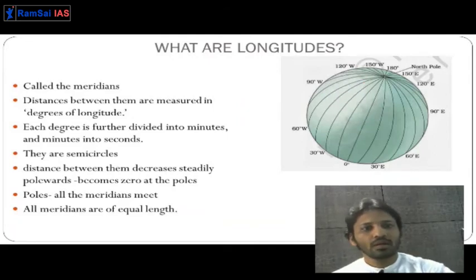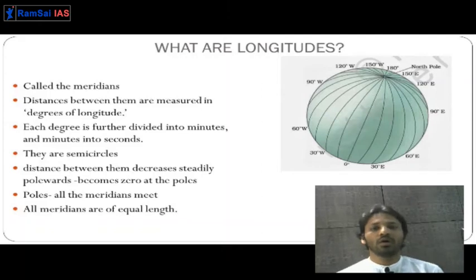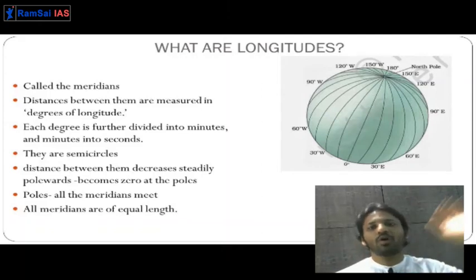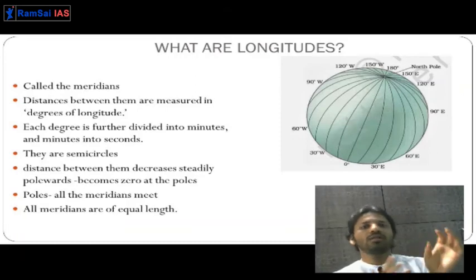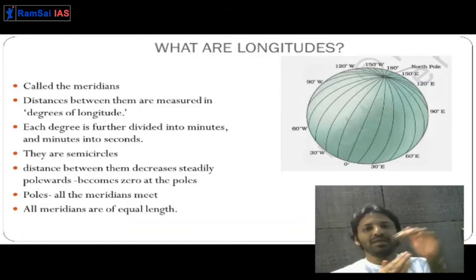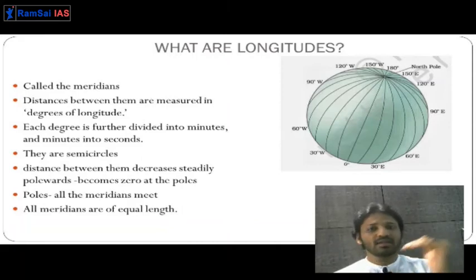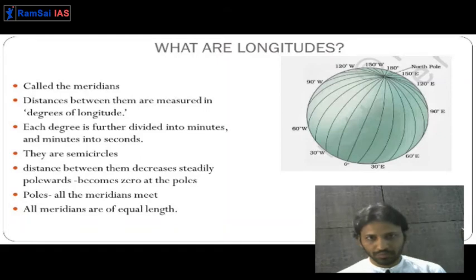So when the distance is changing, there is no constant distance between the two longitudes. But latitudes, the distance between them is always constant. All the longitudes intersect with each other on the poles. They meet and touch each other on the poles. But latitudes never touch each other. They are parallels. So this is a difference between latitude and longitude.